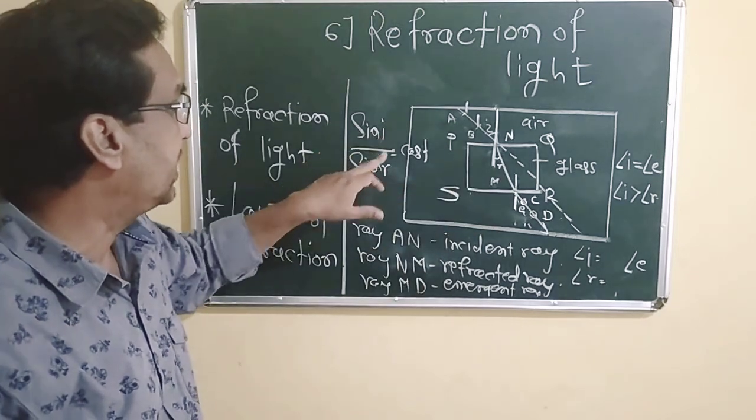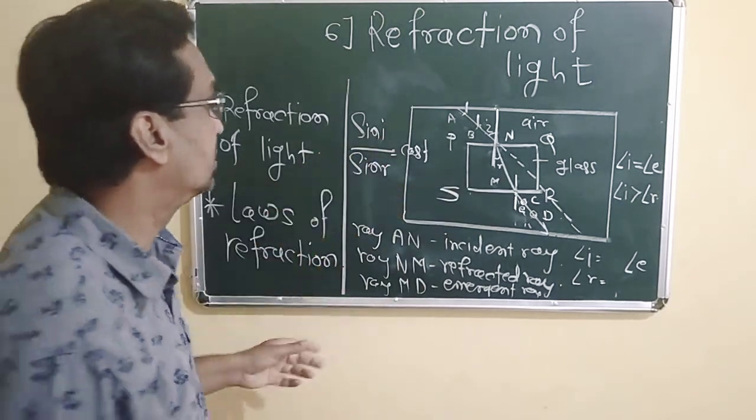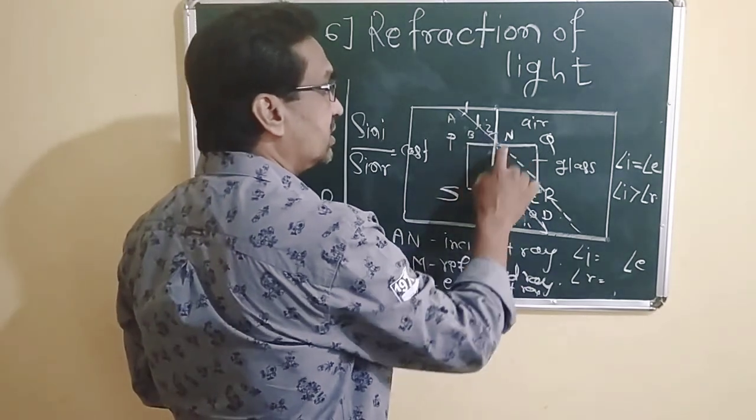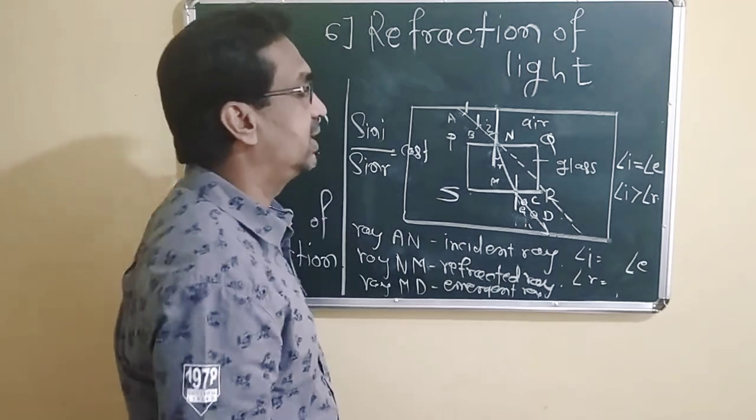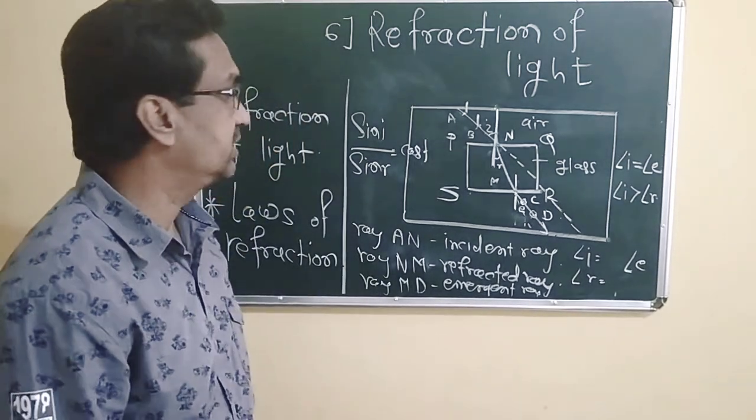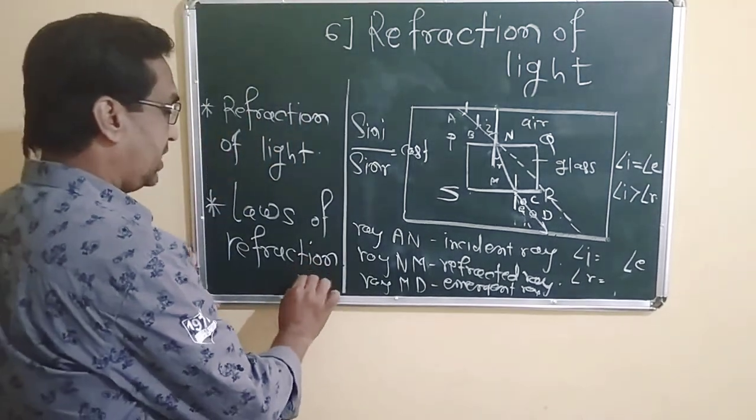That is, sin i upon sin r is equal to a constant. These are the laws of refraction.